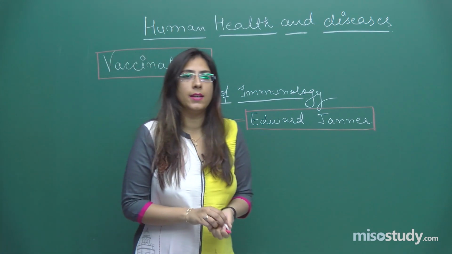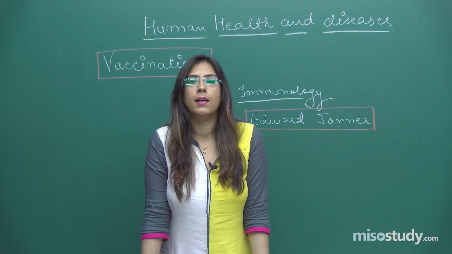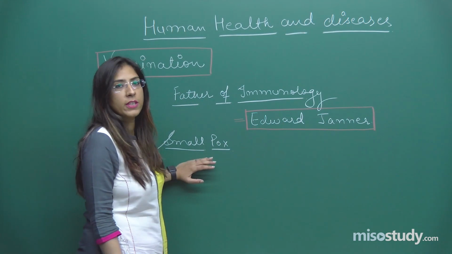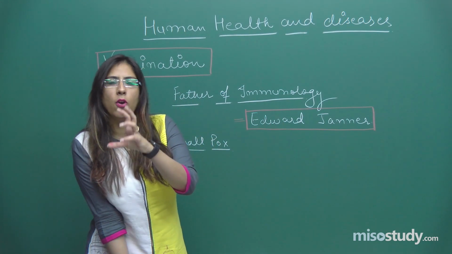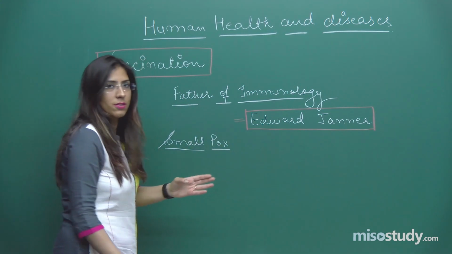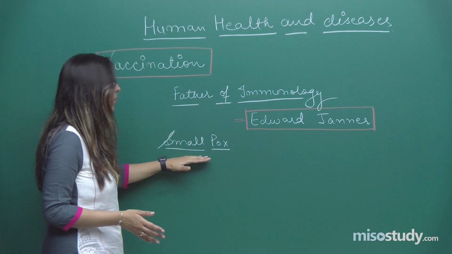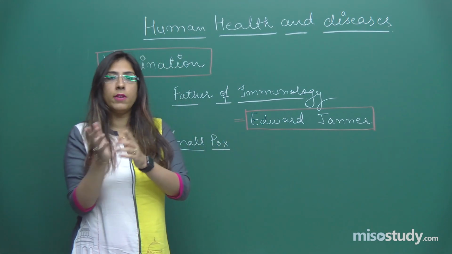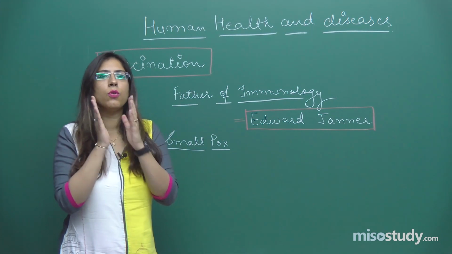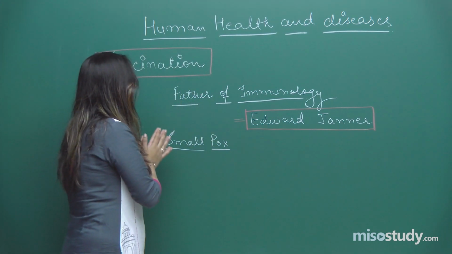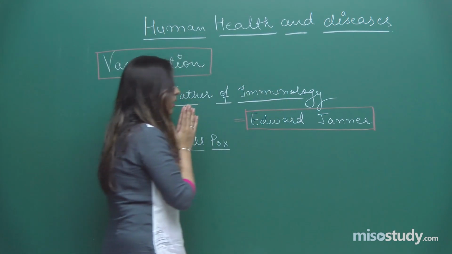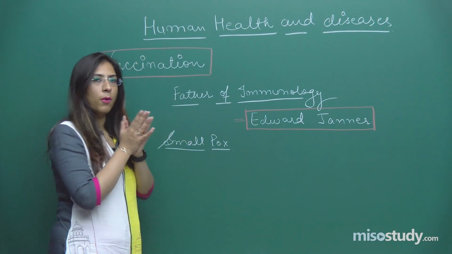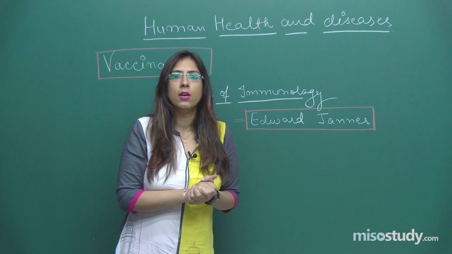So what he has done, basically he has seen that whenever we incorporate the inactive form of the smallpox vaccine into a normal person, so in the subsequent ages or subsequent time, the person becomes immune to this one particular disease, that is a smallpox, and later on when the infection will occur, the person will not show any kind of symptoms, right? On this basis, he was considered as a father of immunology. Who was the father of immunology? Edward Jenner, right students? And he worked on the smallpox, right? He has created the vaccine for smallpox.